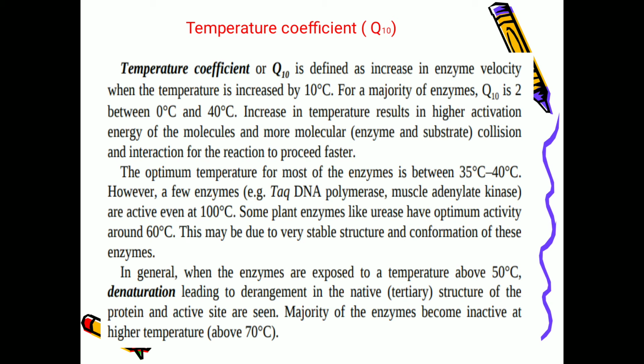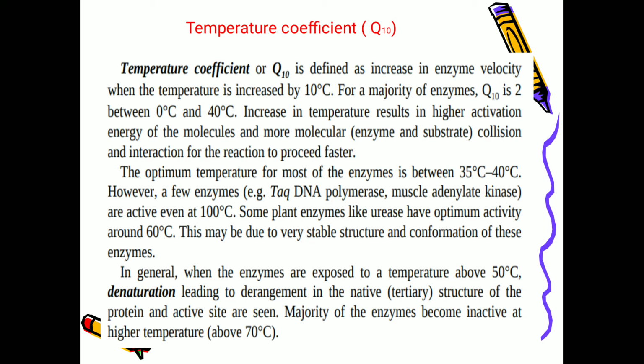For the majority of reactions, this Q10, the temperature coefficient, is 2 between 0 degree centigrade and 40 degree centigrade. What is the meaning of 2 here? The rate of the reaction will get doubled, only from 0 degree centigrade to 40 degree centigrade.